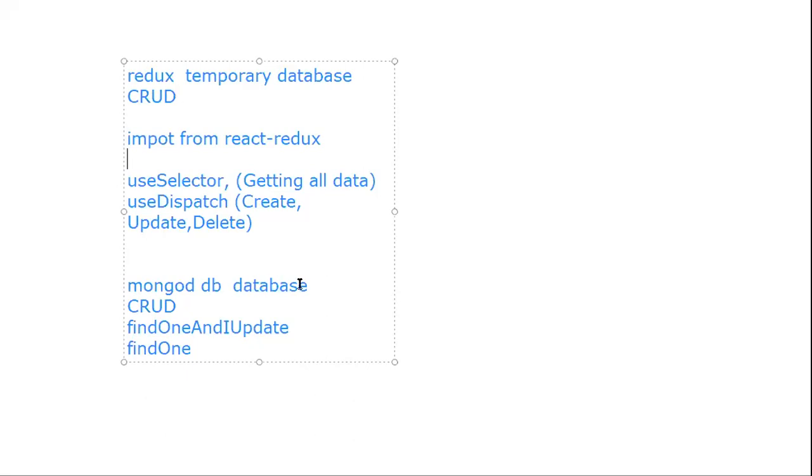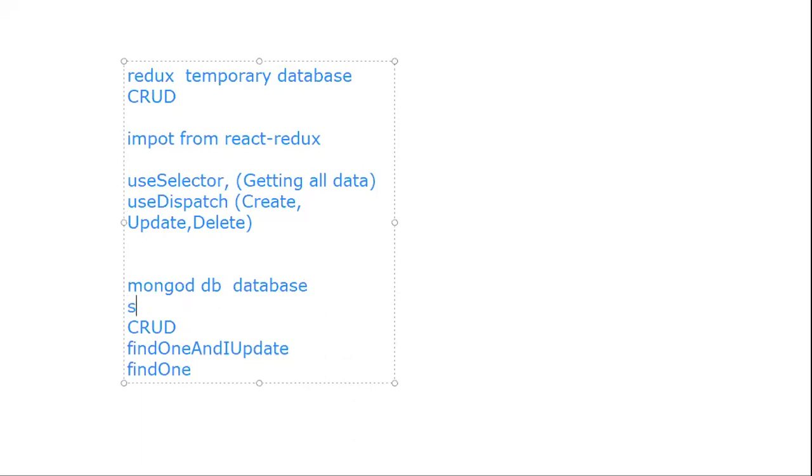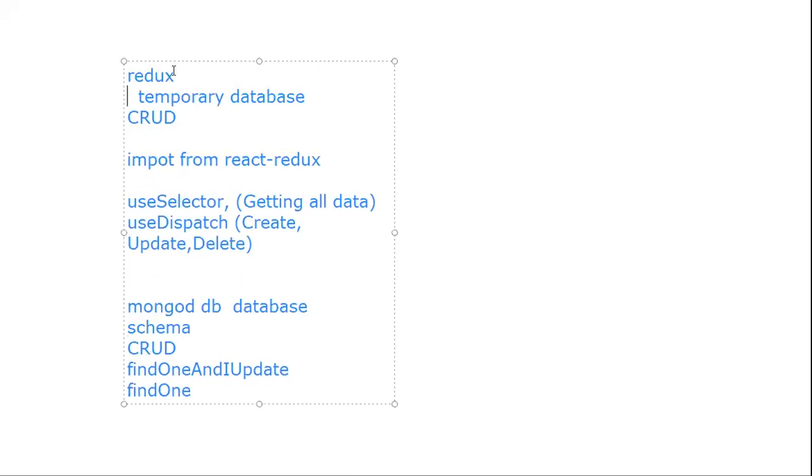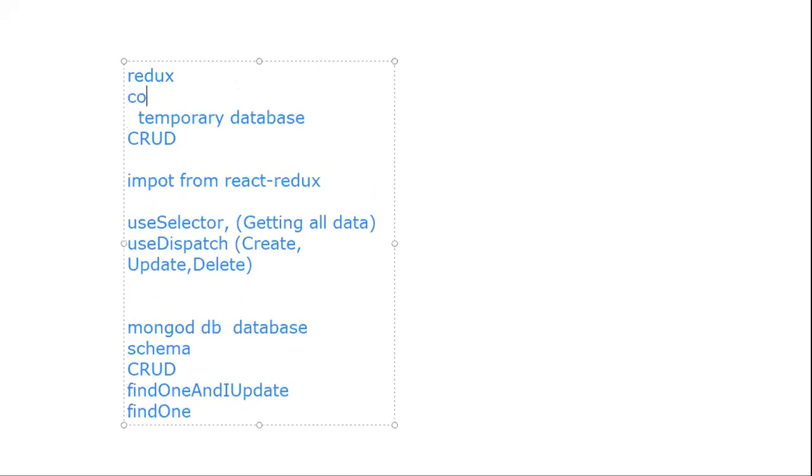In a MongoDB database, we make one schema. What is a schema? A schema is like the type of document. It means we should have a name field, an email field, and a password field. In the same way, while creating a Redux store, we also make one simple object, like const initialState.